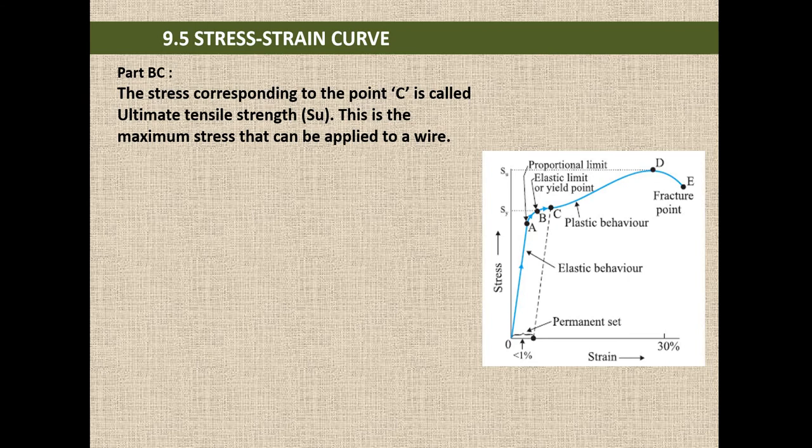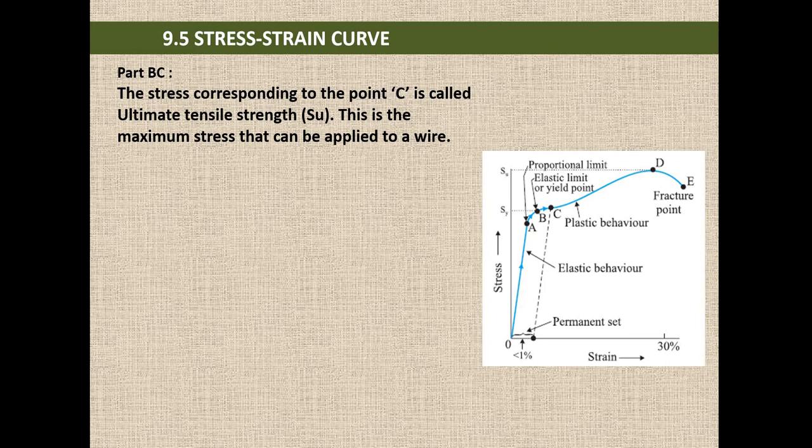And for the part BC, the stress corresponding to the point C is called ultimate tensile strength. This is the maximum stress that can be applied to a wire. Between B and C, if you apply force, it will not regain its original shape.